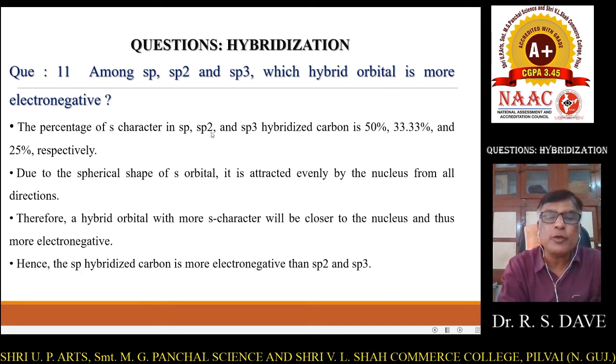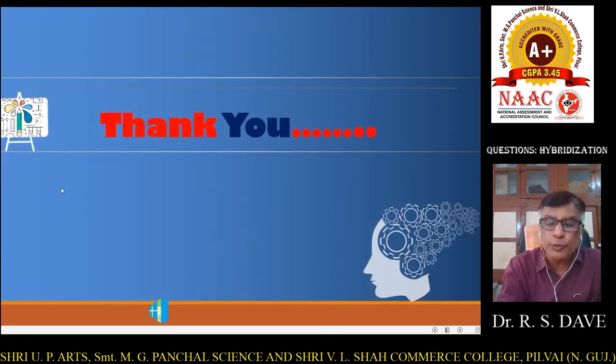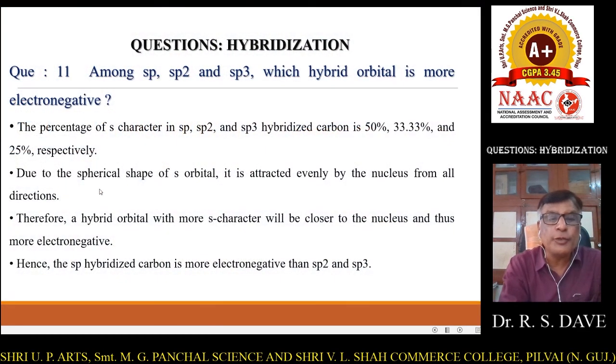The percentage of s orbital in sp2 is 33%, while the percentage of s orbital in sp3 is 25%, respectively. Due to the spherical shape of the s orbital, as I said in my previous slide, the s orbital has spherical symmetry. It is attracted evenly by the nucleus from all directions.